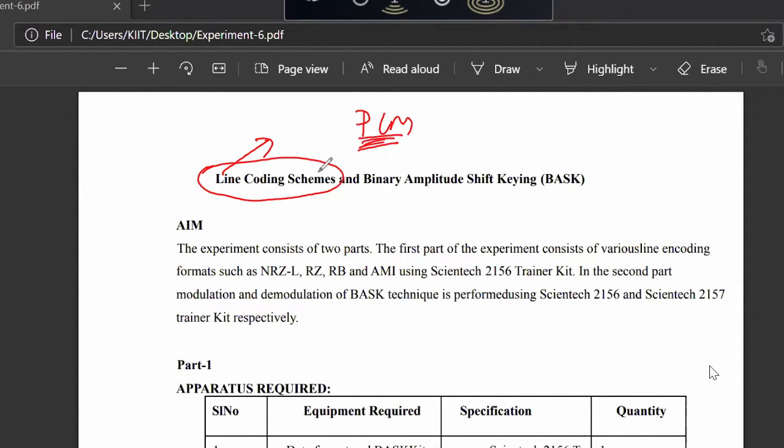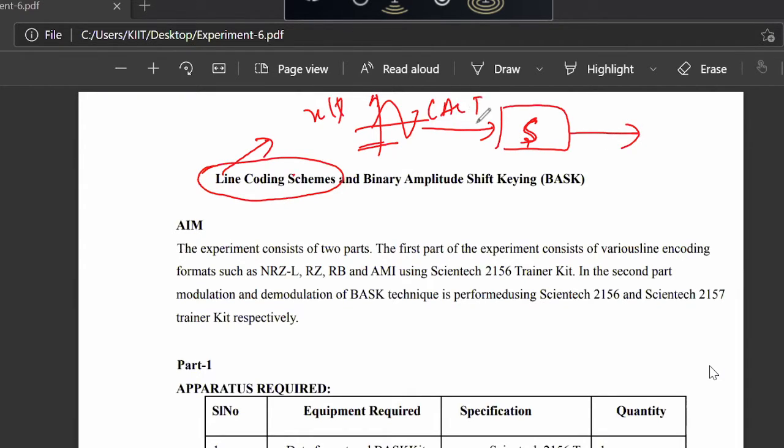You must have done it in pulse code modulation. Why did we do it in pulse code modulation? Because in pulse code modulation, our input signal is an analog signal, isn't it? And the output signal takes the samples of the signal. So a continuous amplitude, continuous time signal gets converted to a continuous amplitude, discrete time signal. Then we are quantizing it. So quantization has discretized the amplitude. So we get a discrete amplitude, discrete time signal.